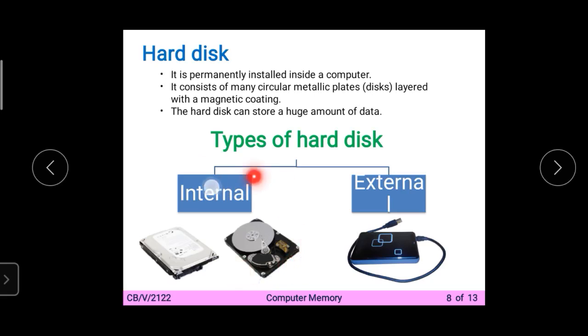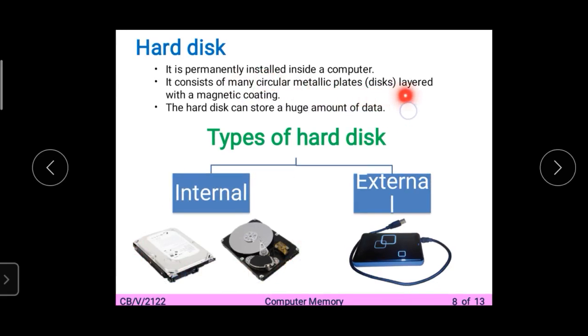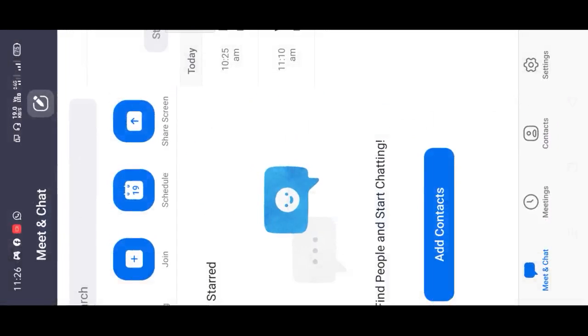Internal is by default in the CPU system, made of many circular magnetic plates layered with a magnetic coating. It includes the operating system, applications, programs, and other files such as images, documents, music and videos.